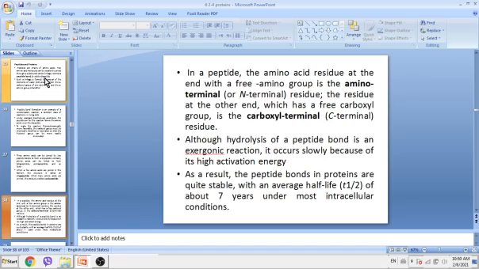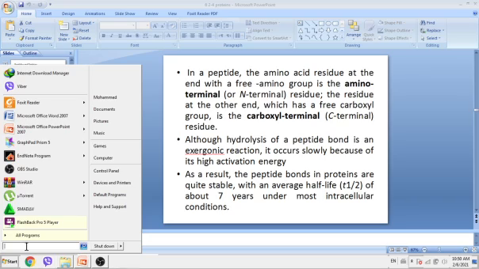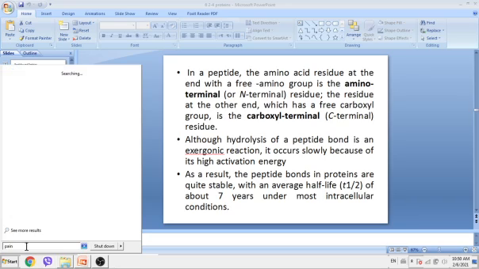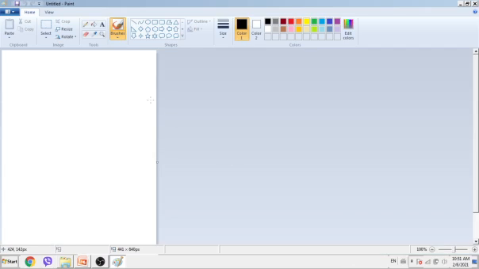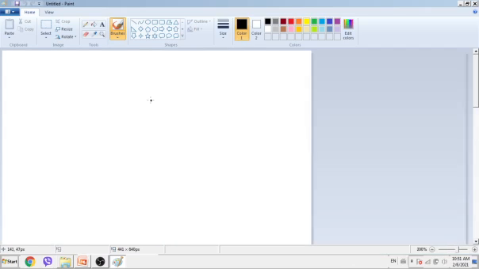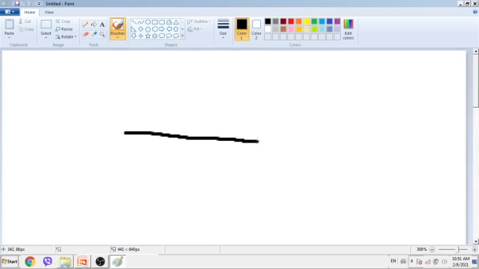So here, in the long chain of oligopeptide or polypeptide, at what end will we have the amino group?